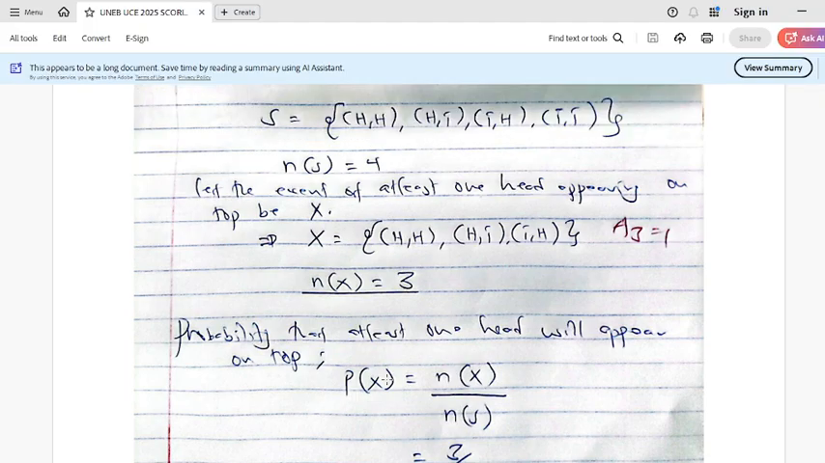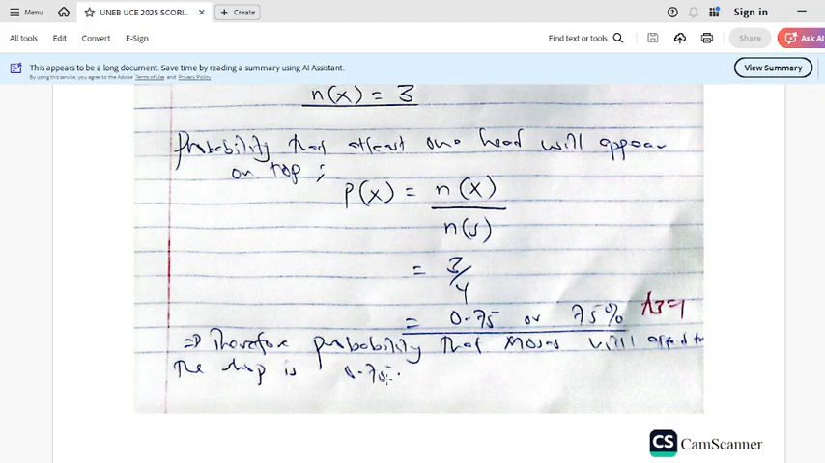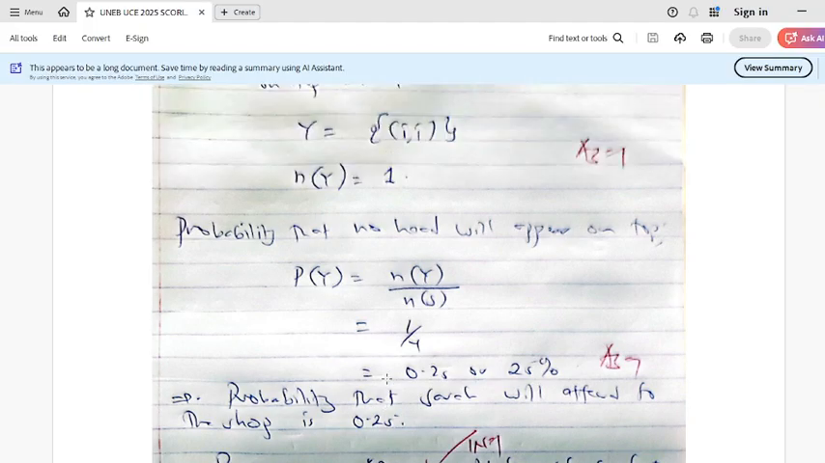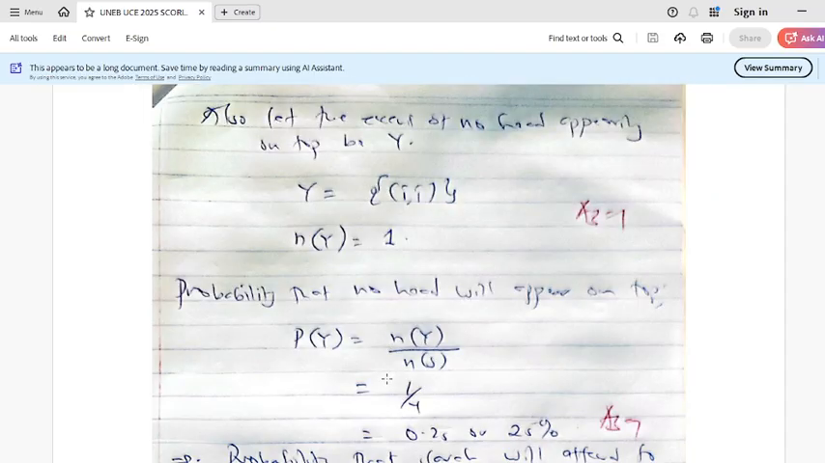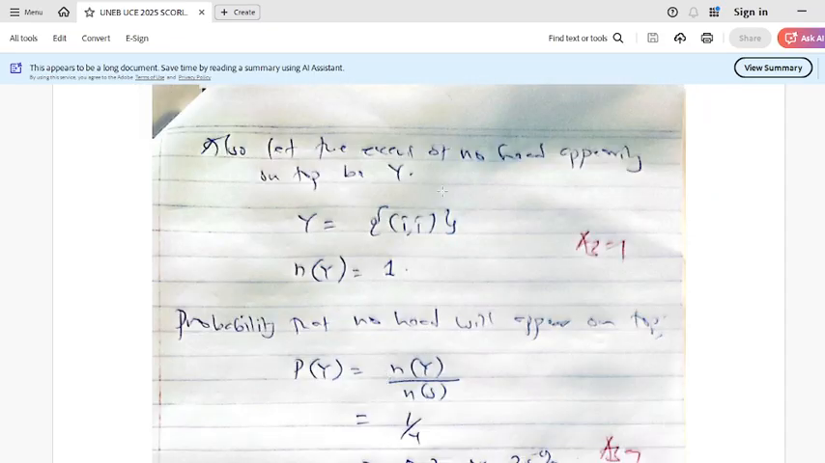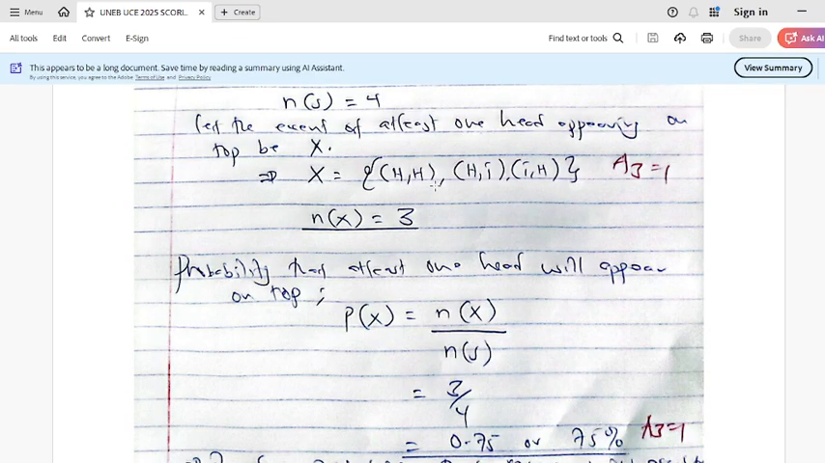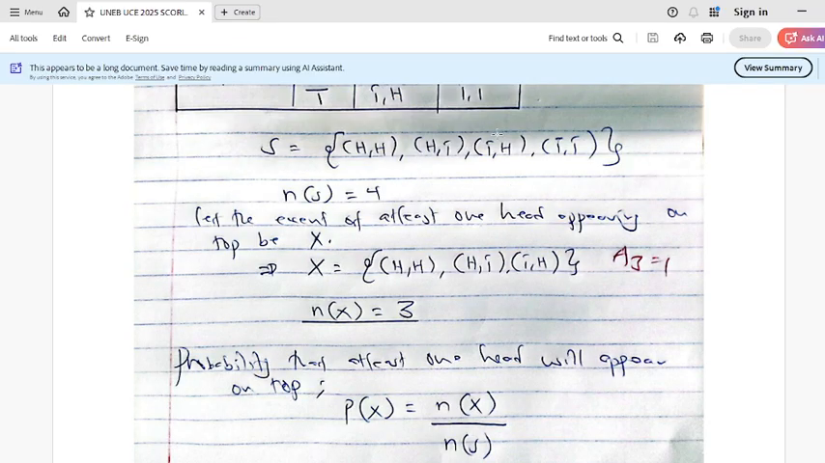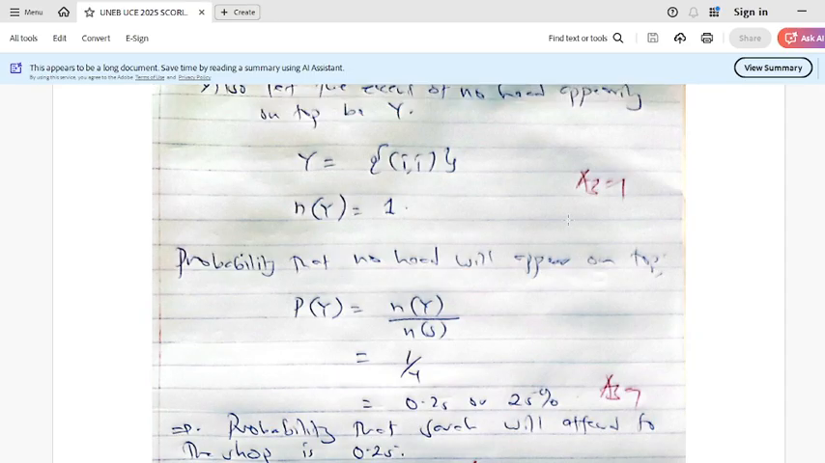Then also, let us go and find out what about Sarah. Sarah, the same thing we shall do. We shall say, let the event that no head appears on top be Y. And remember, from our sample space, when there is no head on top, it is only 1. So that means the number of possible outcomes there is 1. That's why you say n(Y) equals 1.